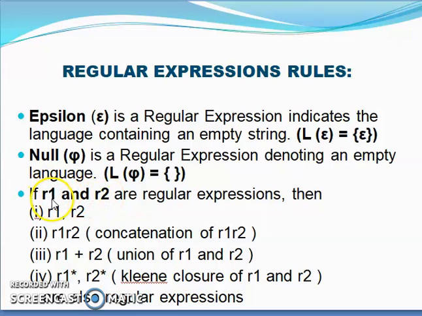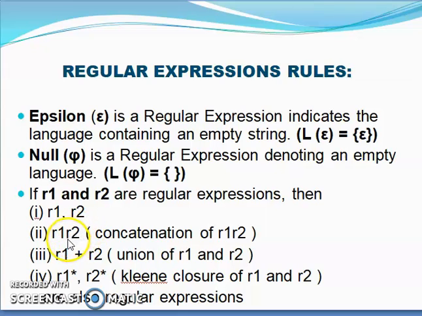Then any regular expressions R1 and R2 are in themselves regular expressions. Here R1 and R2 can be epsilon, they can be null, or they can be any symbol from the input alphabet. We can also apply the concatenation operation to two regular expressions R1 and R2, that means one followed by the other, R1 concatenated with R2.